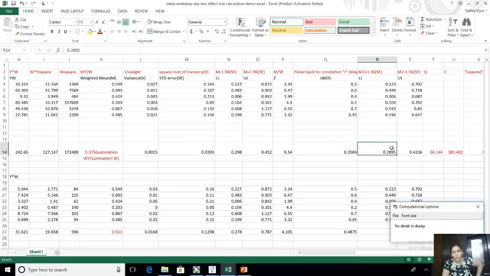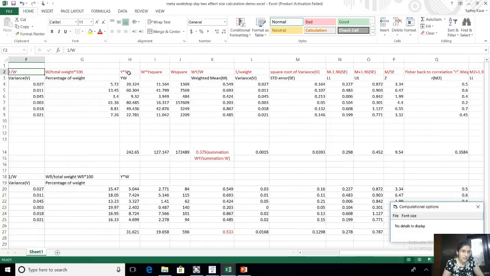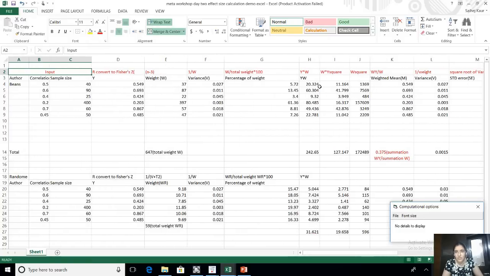So in case any of you want to go through this whole process, in red, if you see, I have actually written down the formulas which were there on the PPT, remember? M plus 1.96 into standard error. Remember those formulas? I have put it over here. All formulas have been given: upper limit, lower limit, standard error is the square root of variance, variance is 1 by weight. So all those formulas you can see here. For those of you who really want to do it, these are back-end calculations. Many of you might not be interested in this, but in case you are interested, all the formulas are here. You will not have to do this manually.